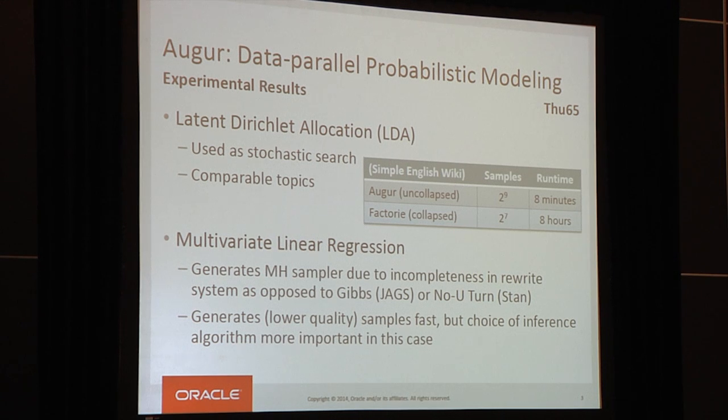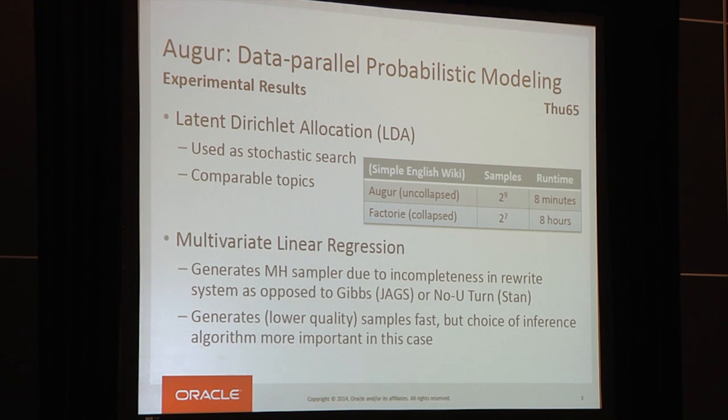But the trade-off is that we've increased the mixing time. It may be the case that there's enough parallelism in the model such that we can overcome the slower mixing time. And we actually found experimentally that our uncollapsed sampler converged faster than the collapsed one, even though it had to draw many more samples.